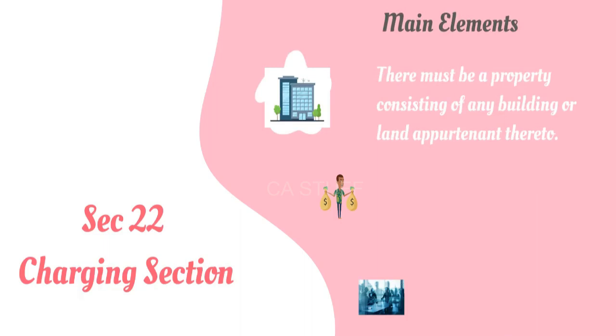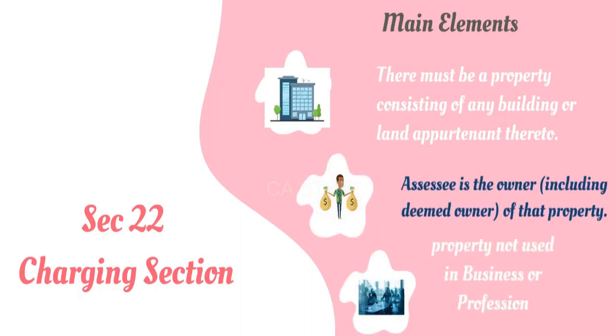You can find three main elements in this section. First one is there must be a property consisting of any building or land appurtenant thereto. Second one is the assessee as the owner, including deemed owner of that property. And third one is such property is not used in business or profession. That is, if the building is used for business, the annual value of such building is not taxable under the house property head.